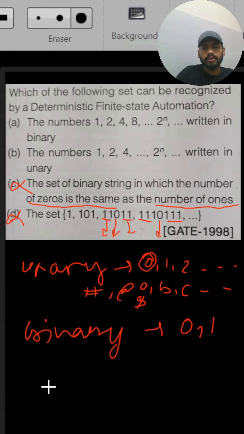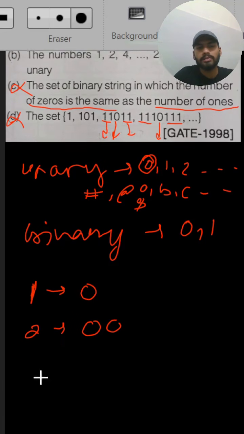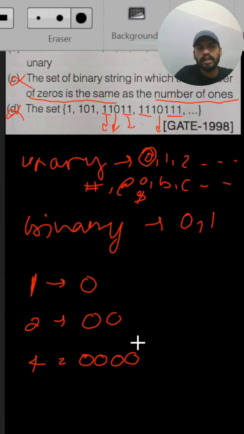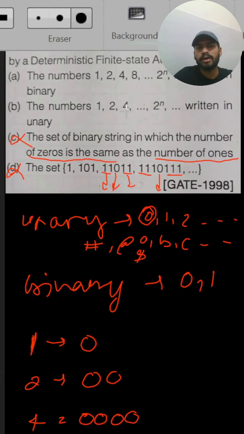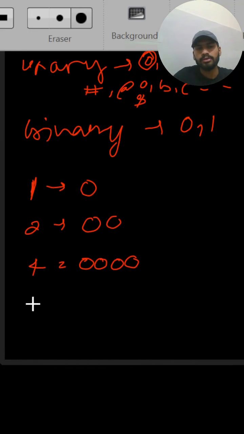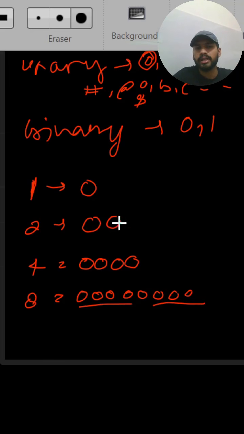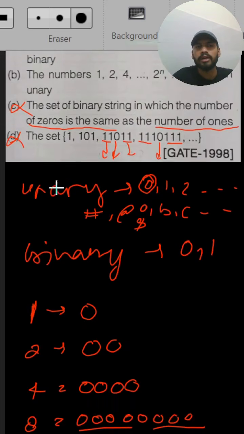So how to represent 1 in unary? Let's say we are taking symbol 0. So this is 1. How to represent 2? So this is 2. Just represent them by their count. How to represent 4? It is like this. Next, it is 2 raised to the power 0, 2 raised to the power 1, 2 raised to the power 2, 2 raised to the power 3. So 2 raised to the power 3 is 8. How to represent 8? 1, 2, 3, 4, 5, 6, 7, 8. So like this, we have to do mathematical computation here. Every time we need to calculate a power of 2. So mathematical computation is required. Therefore, DFA is not possible.